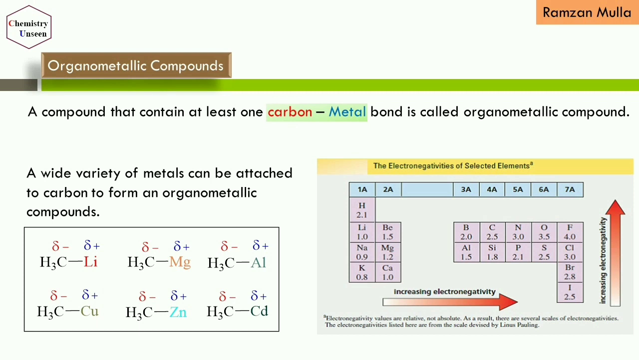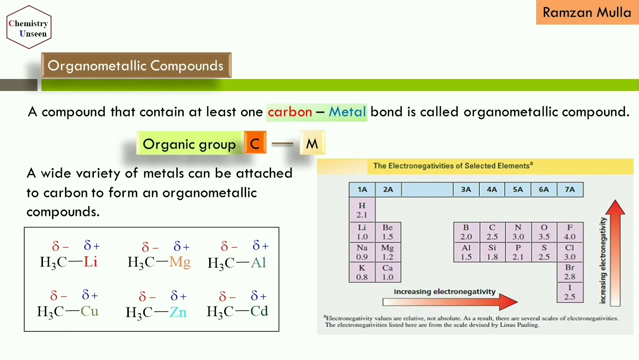Now you may ask the question, what are these organometallic compounds? The definition is very simple. A compound that contains at least one carbon-metal bond is called an organometallic compound. Here you can see the organic group, in which carbon is directly attached to the metal. Such types of compounds are called organometallic compounds.